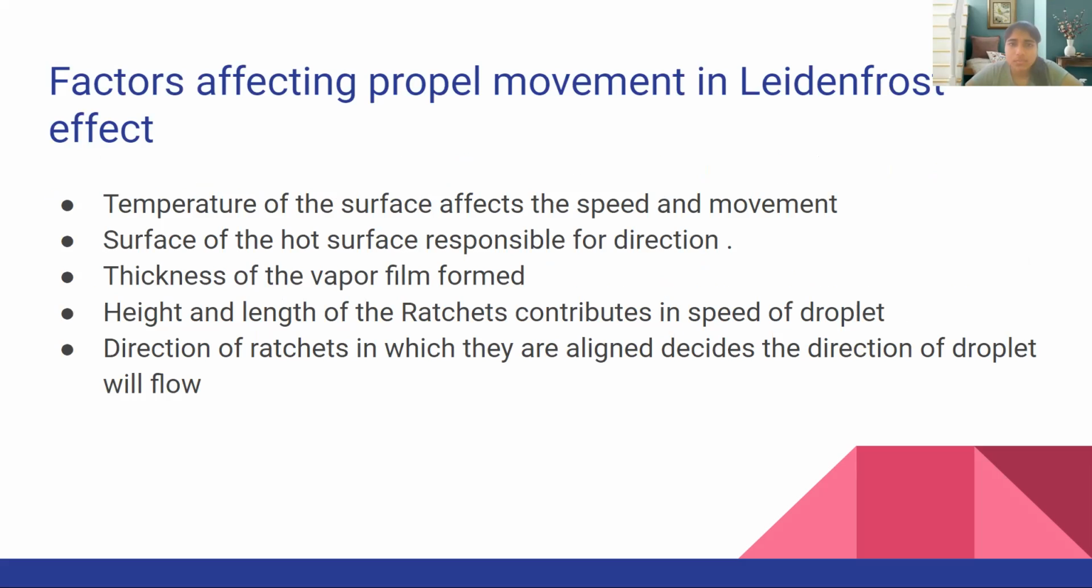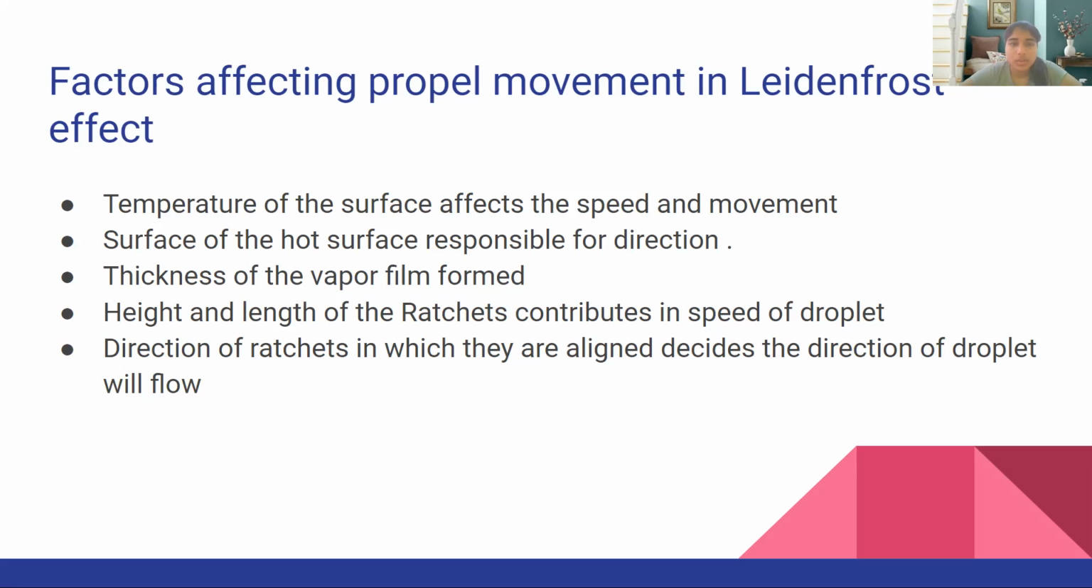Another factor responsible here is the height and the length of the ratchets. It contributes to the speed of the droplet. As the height of the tooth increases, the friction experienced by the drop while propelling increases, and hence it affects the terminal speed of the drop. Now, the thickness of the vapor cushion formed also helps in determining the speed. As the thickness increases, there is a decrease in the contact of the drop and the ridged hot surface, and hence this leads to fewer contractions and the mass ejections decrease, and hence the speed of the droplet decreases.